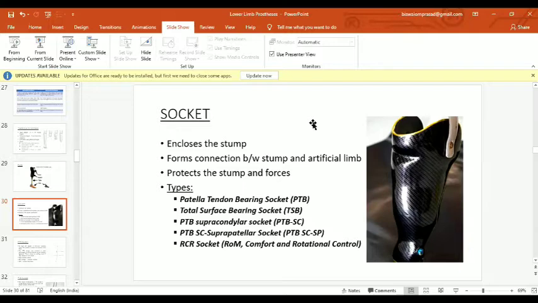So what are the types generally? The patellar tendon bearing socket or the PTB socket, or total surface bearing socket, TSB, then PTB SC socket, generally known as supracondylar socket, then PTB SCSP or the PTB supracondylar suprapatellar socket, or RCR socket, which is generally known as the range of motion, comfort and rotational control socket.